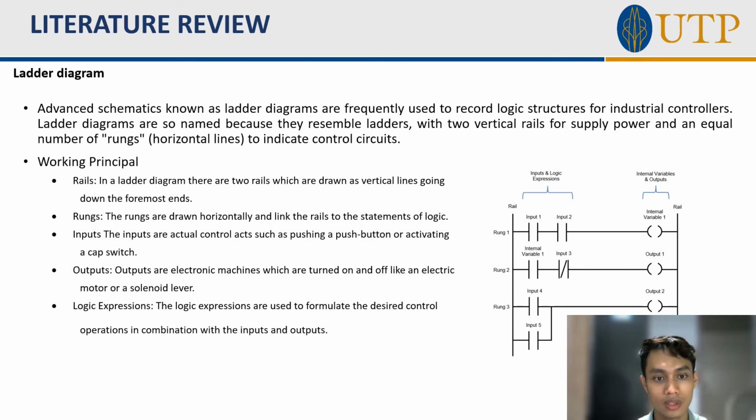In a ladder diagram, there are two rails which are drawn as vertical lines going down the foremost end. Second one is the rungs. The rungs are drawn horizontally and link the rails to the statements of logic. And then the inputs. Inputs are actual control acts such as pushing a push button or activating a cap switch. Outputs. Outputs are electronic machines that are turned on or off like an electric motor or a solenoid lever. And then logic expressions. The logic expressions are used to formulate the desired control operations in combination with the inputs and output.